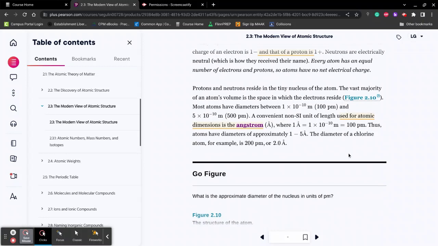Atoms are going to be measured most of the time in angstroms, which is very small, I might add. So 1 angstrom is equivalent to this: very small, 100 picometers.